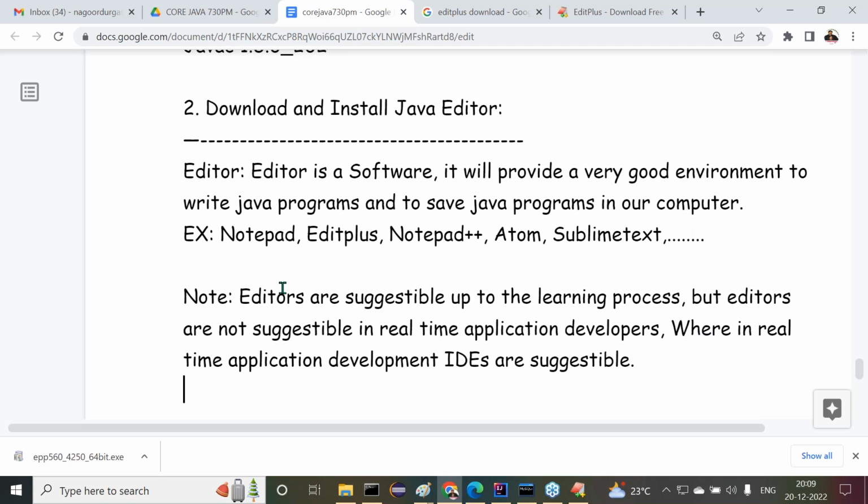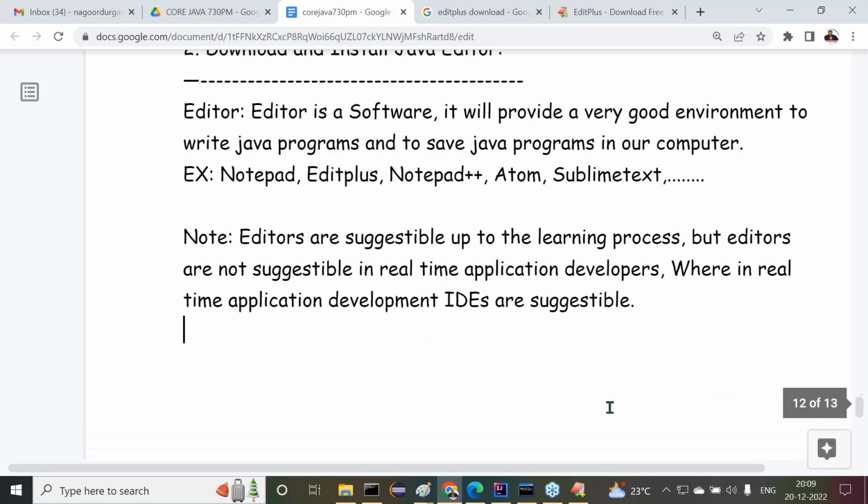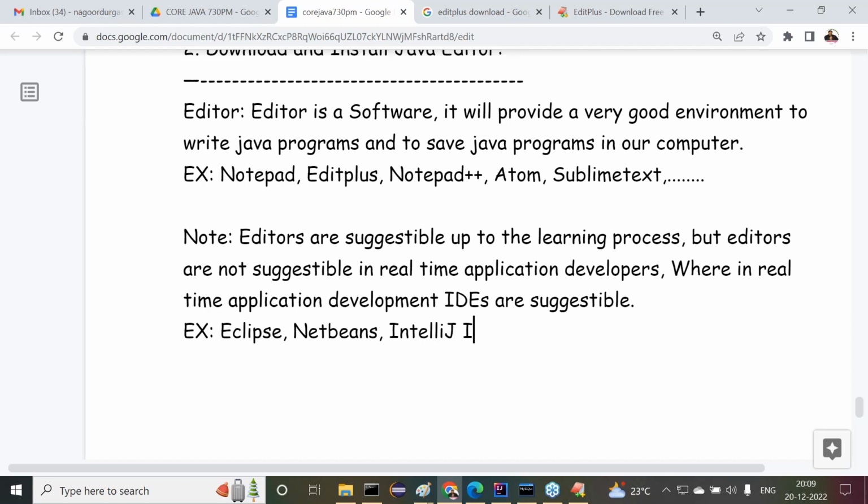What IDEs are available, sir? Example for this: Eclipse. Next one is NetBeans. IntelliJ IDEA. And so on. So many IDEs are available, but mainly Eclipse as well as IntelliJ IDEA are getting more demand outside.